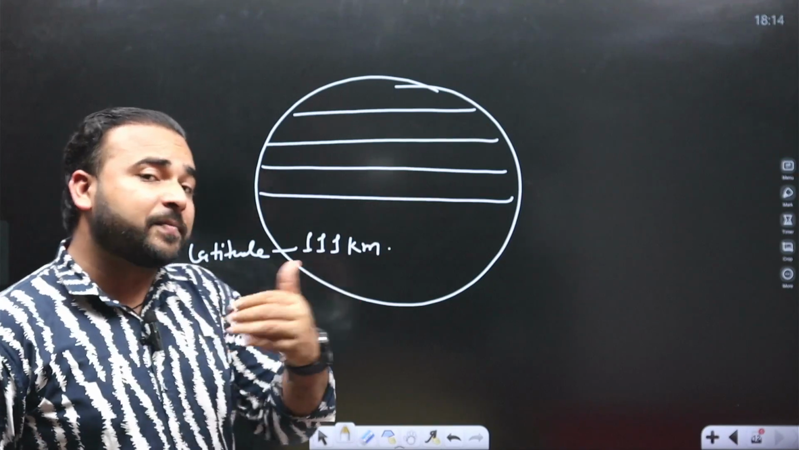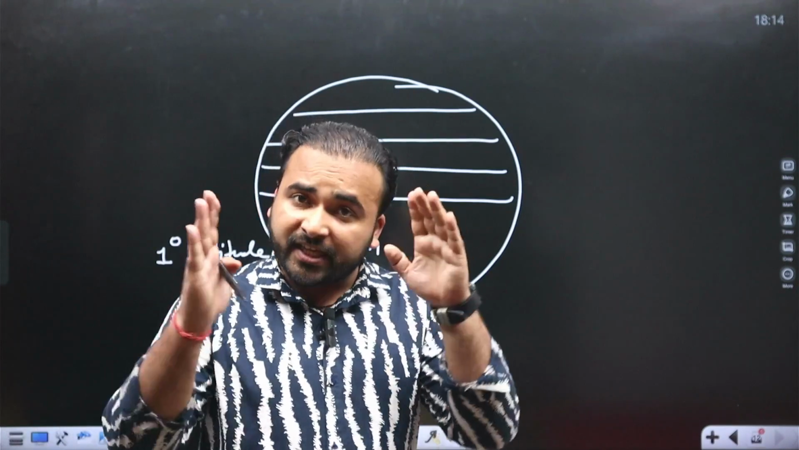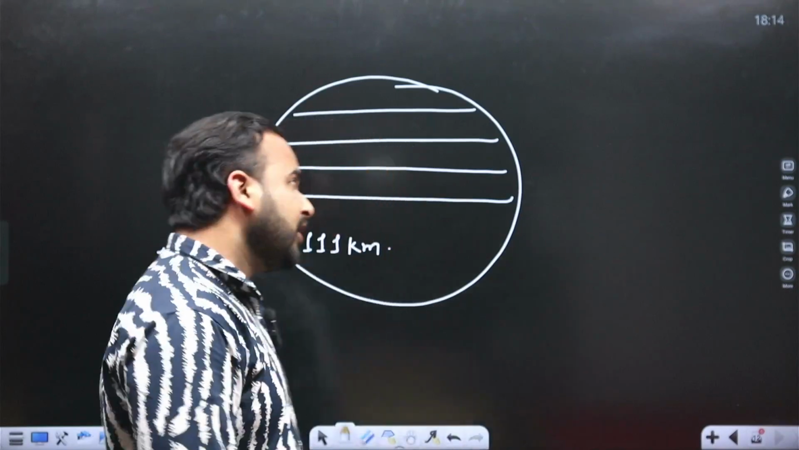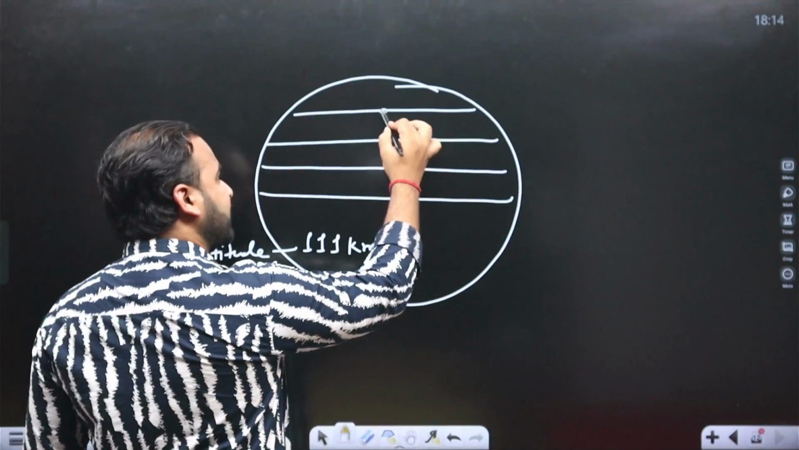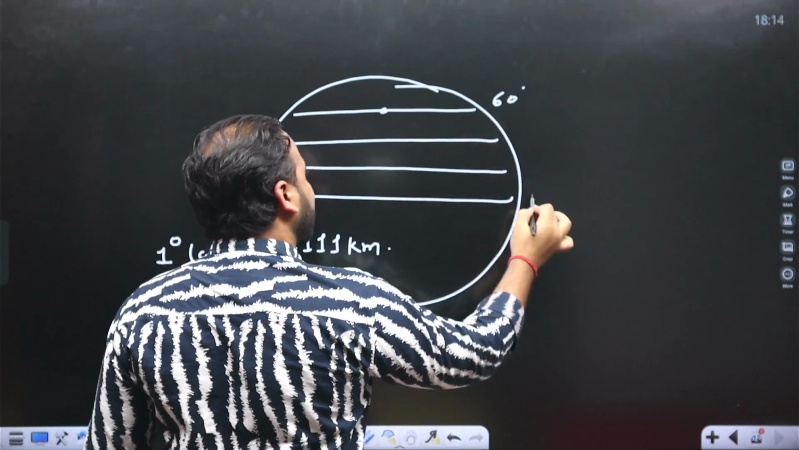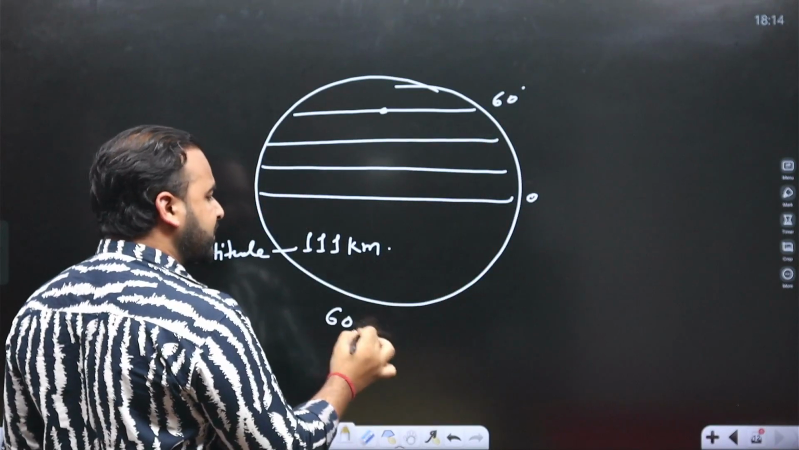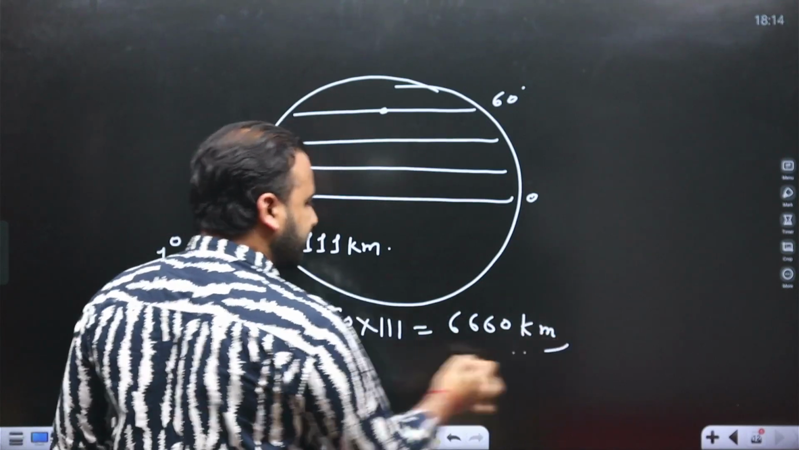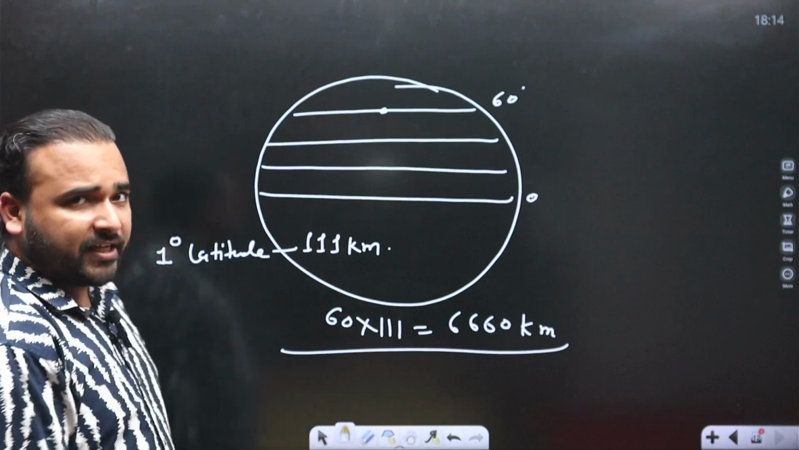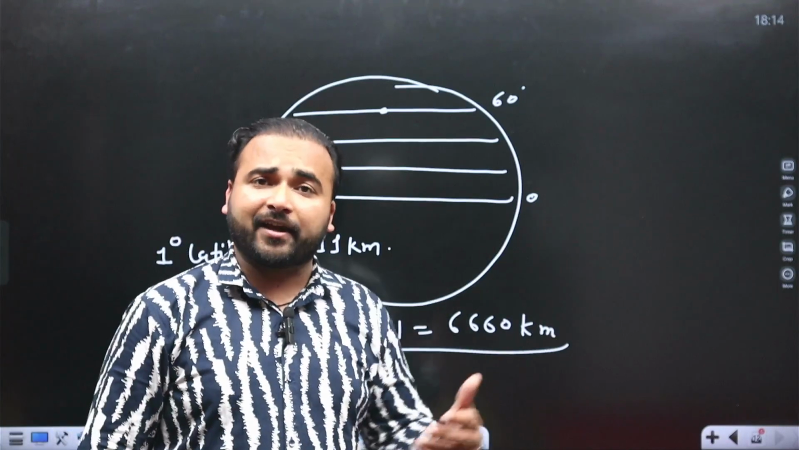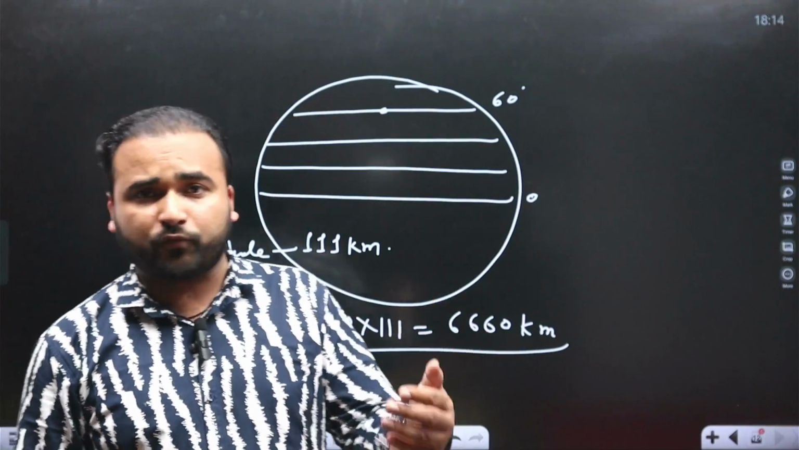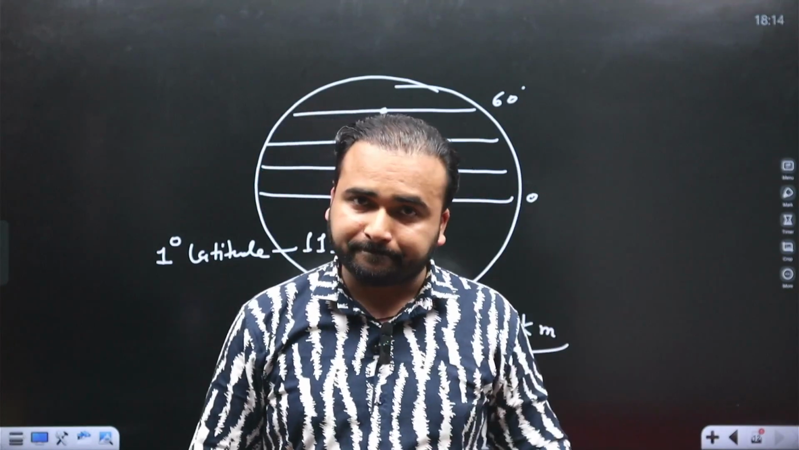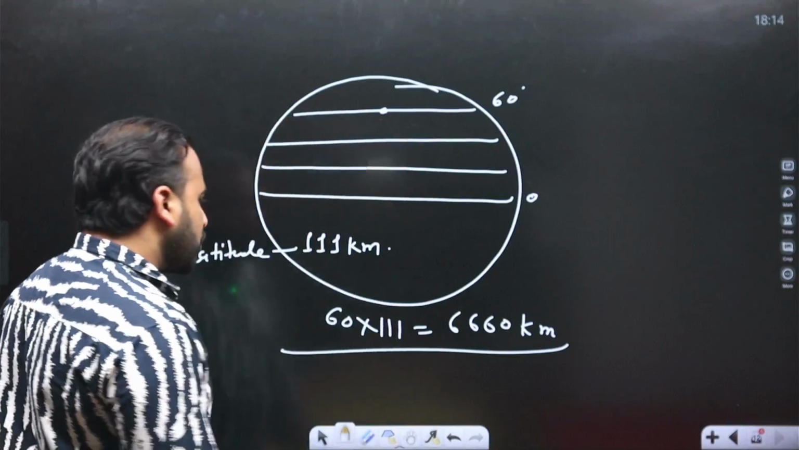And how is it beneficial for us? For the sailors, it became easy to calculate the actual distance. For example, it is 60 degree, 0 degree. We know the actual distance, 60 into 111. So they can assume the distance and time taken by them to cover a distance for trade purposes. So that's why it was very important.